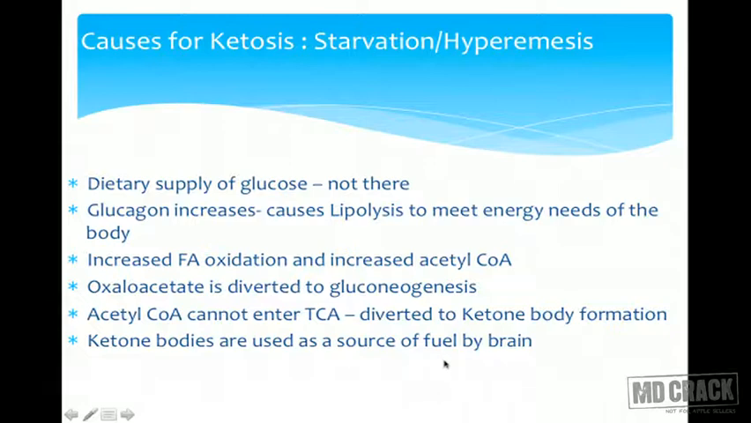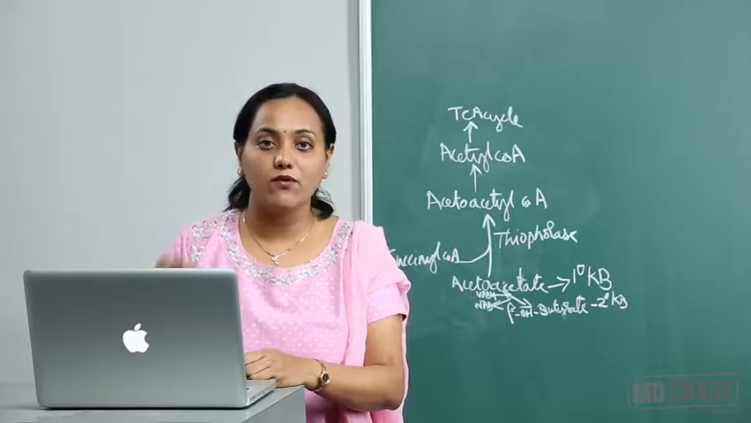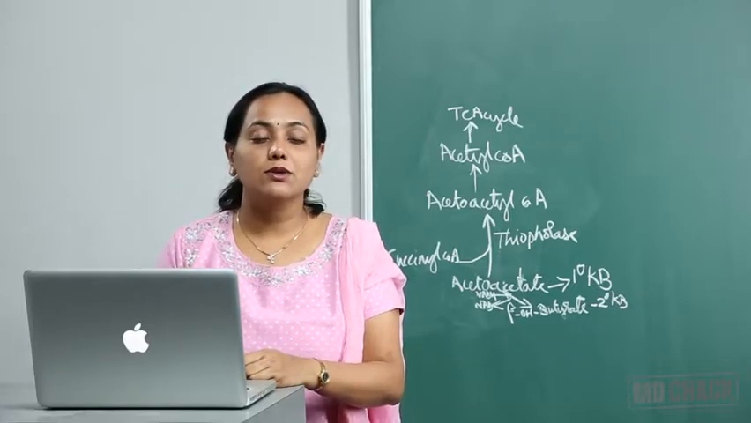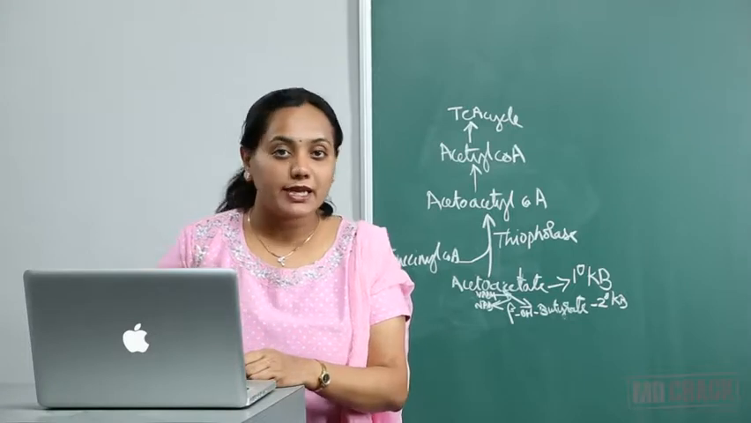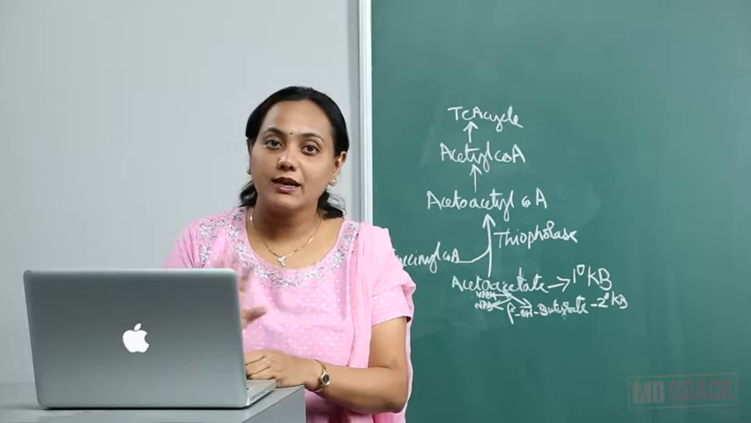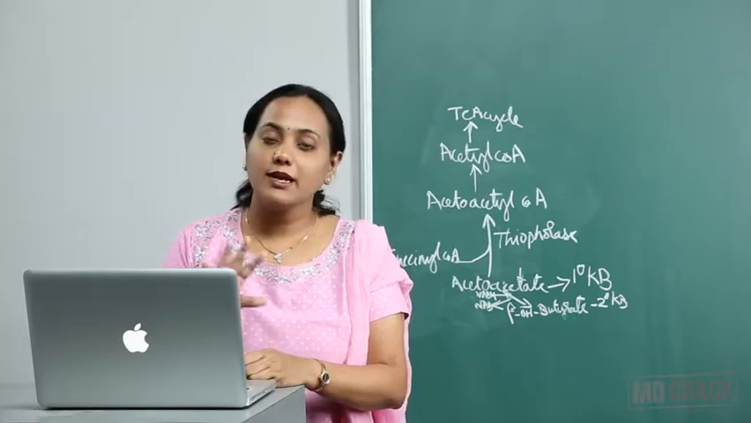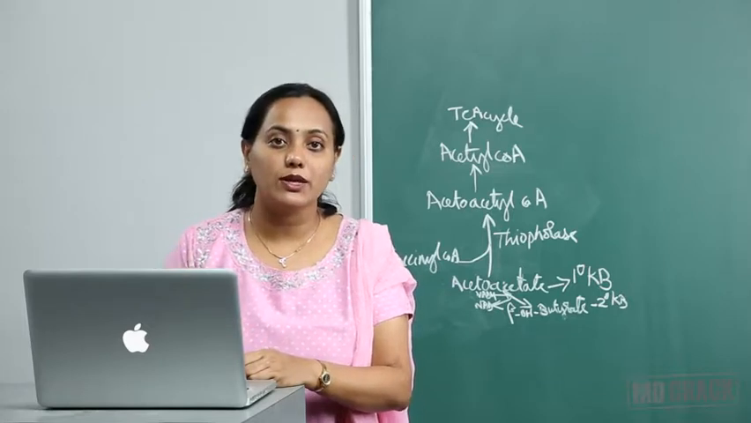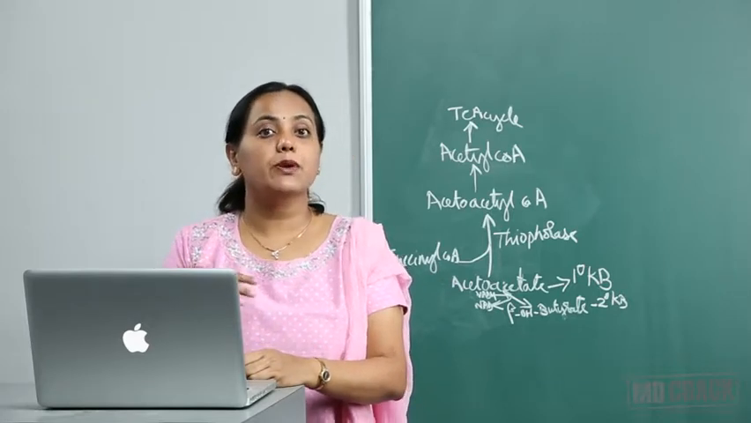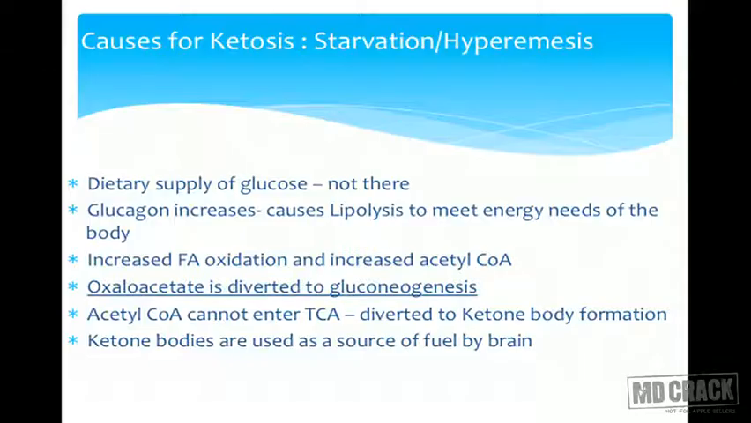And ketone bodies are used as a source of fuel by the brain. That is the main reason in starvation we have ketone body formation to act as a source of energy to the brain. In diabetes mellitus, no such thing is happening. Why? Because the brain does not require insulin for the entry of glucose. So glucose is high, and the brain keeps on utilizing glucose only. It is only in starvation that the brain switches over to the use of ketone bodies. So the main thing is oxaloacetate is diverted to